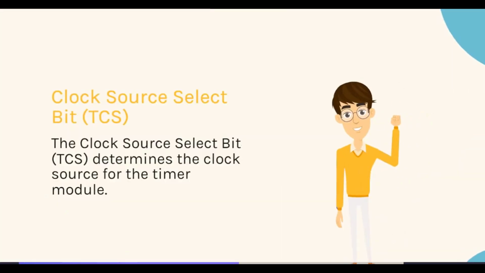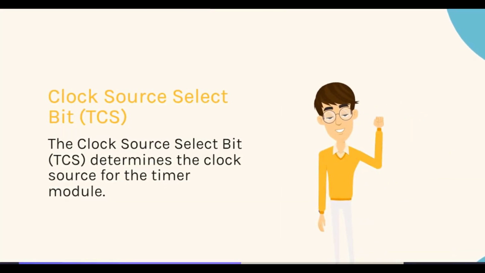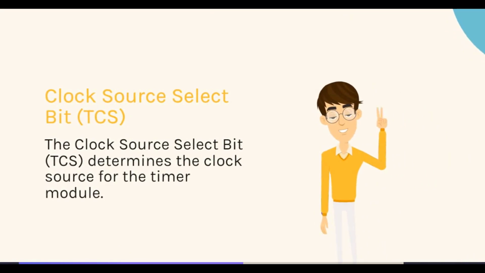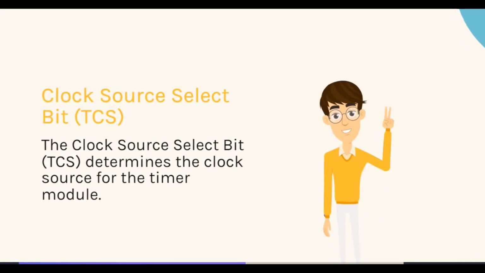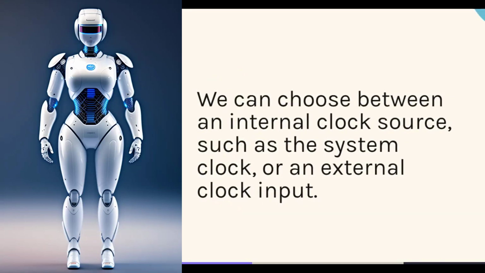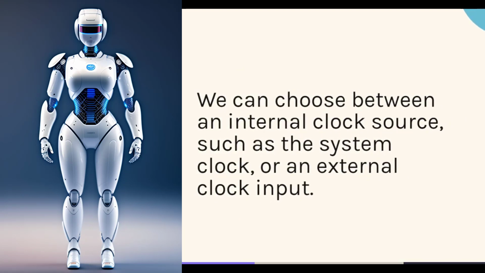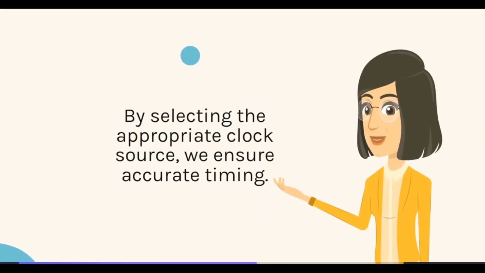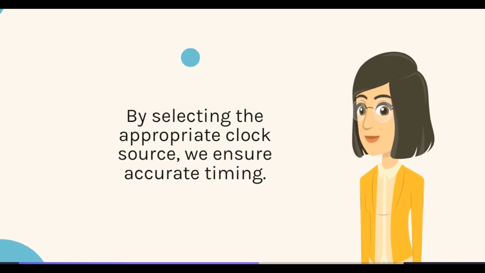Clock source select bit, TCS. The clock source select bit, TCS, determines the clock source for the timer module. We can choose between an internal clock source, such as the system clock, or an external clock input. By selecting the appropriate clock source, we ensure accurate timing.